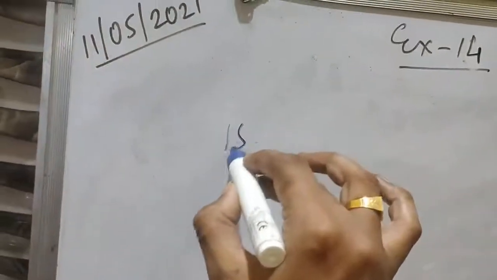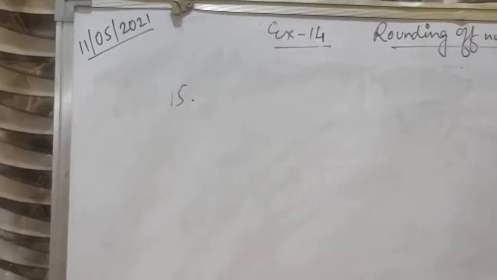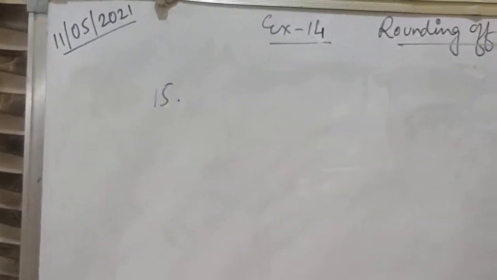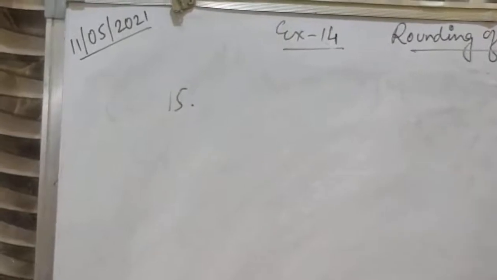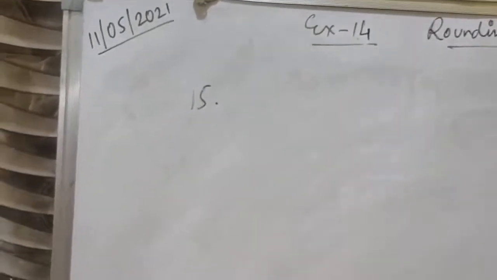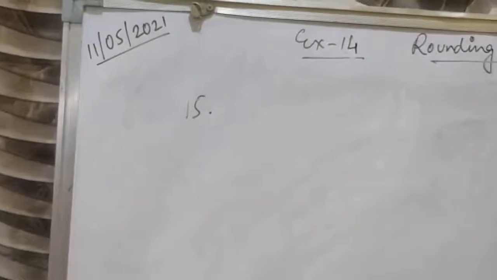So let's erase this. Okay, after solving this question, next suppose I am doing question number 15. The only difference between the questions from 5 to 13 and from 14 to 16 is that in questions 14, 15 and 16 the instruction is that you first multiply and then write the product in words. That is the only difference.